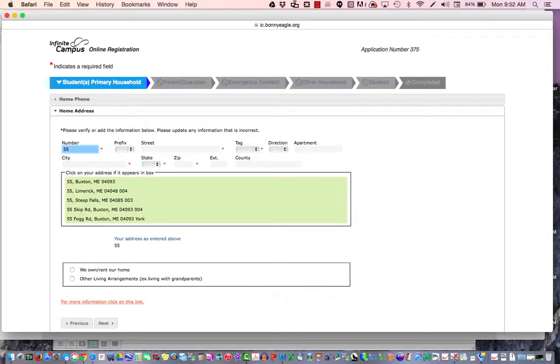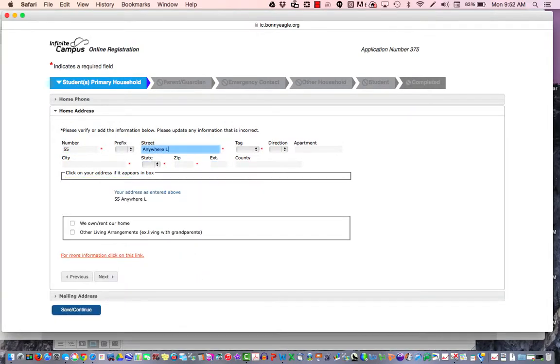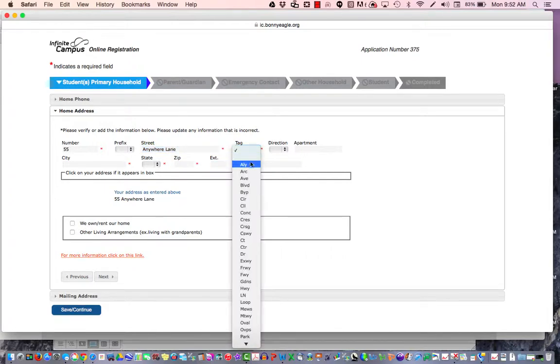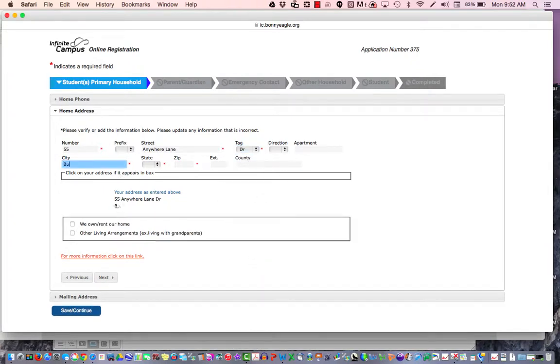When you start typing in an address, it's going to bring up addresses that meet the criteria you're putting in. If you see your address there, just click on it and it'll fill in all the applicable fields. Otherwise, continue putting in the address. The tag would be like drive, avenue, street, the city, your state, and your zip code.